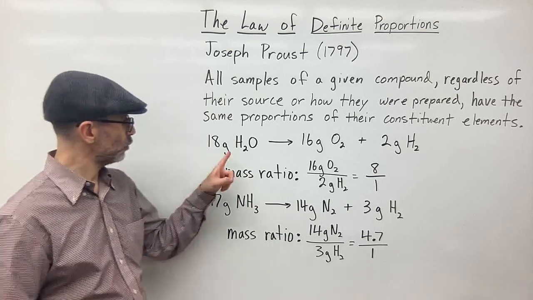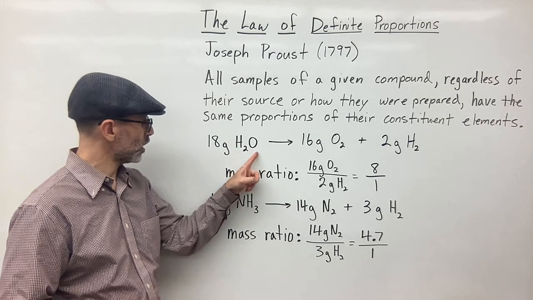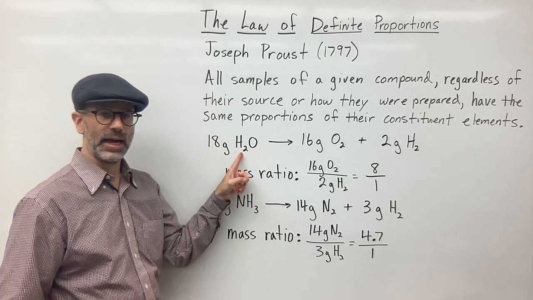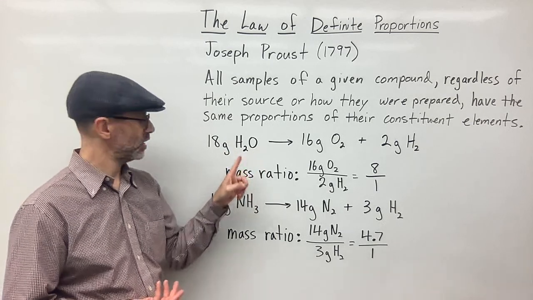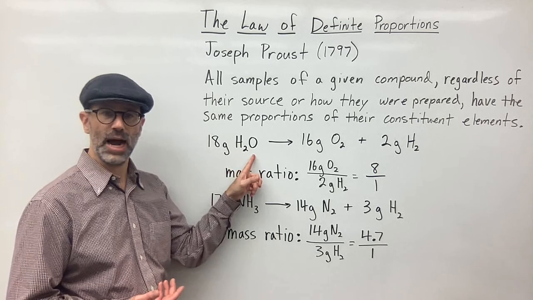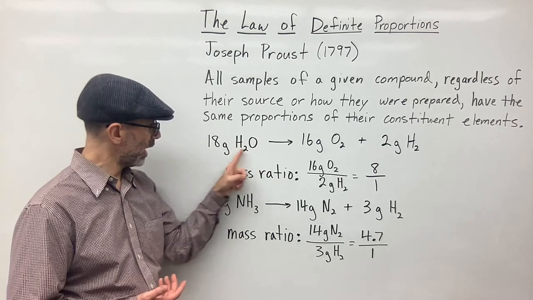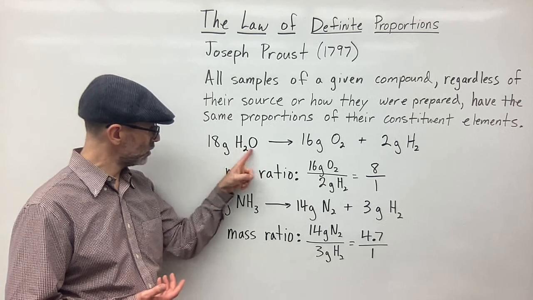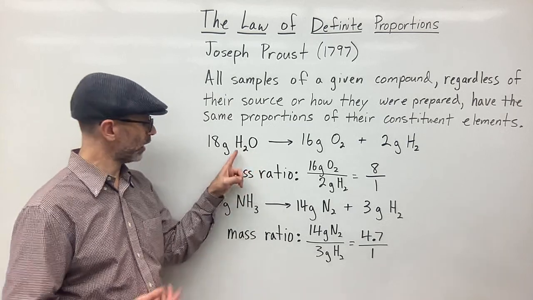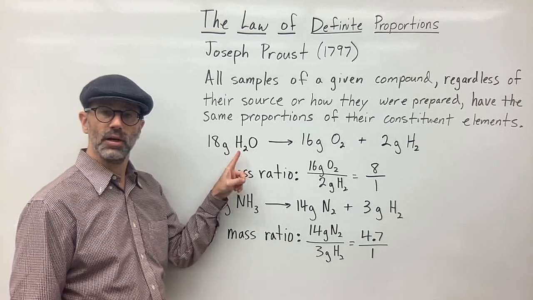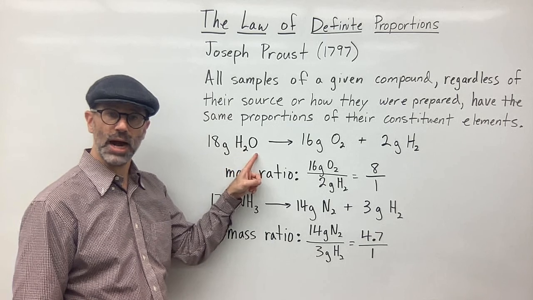Because if you look at here, so if we have water and water is made up of atoms, two hydrogen and one oxygen, right? The ratio of the mass, the ratio of these two are constant. So you'll always get two hydrogens for every one oxygen.